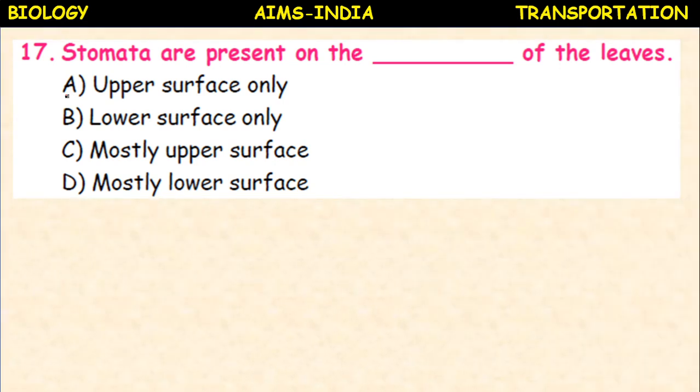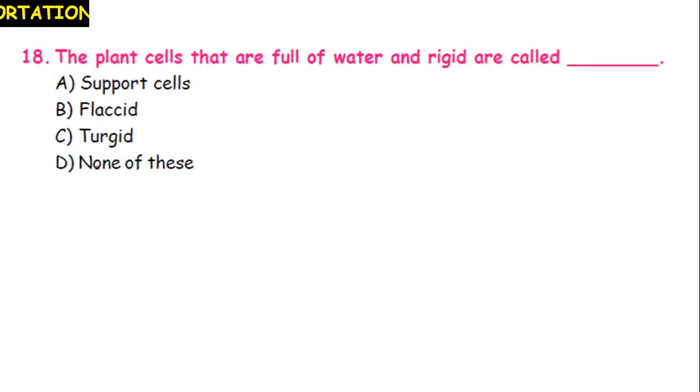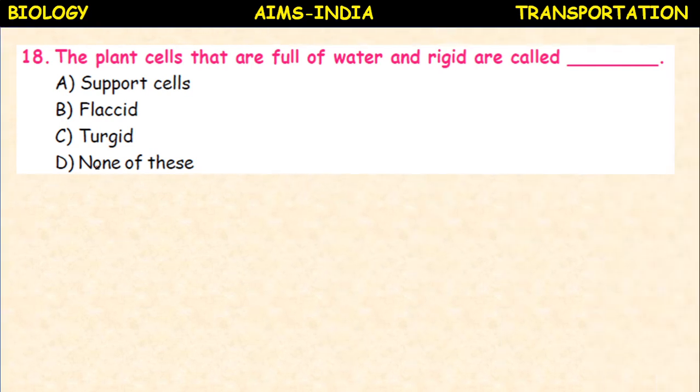Stomata are present on the dash of the leaves. Upper surface only, lower surface only, mostly upper surface, mostly lower surface. Mostly the lower surface of the leaf possesses more stomata compared to the upper surface. The plant cells that are full of water and rigid are called support cells, flaccid, turgid, none of these. When sufficient water is present, the cells are full of water, and the condition is turgid. Okay, stomata will open.